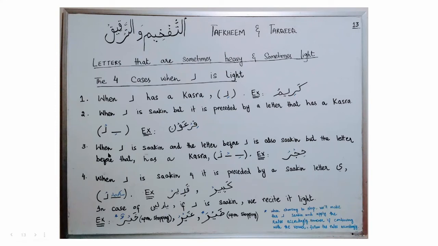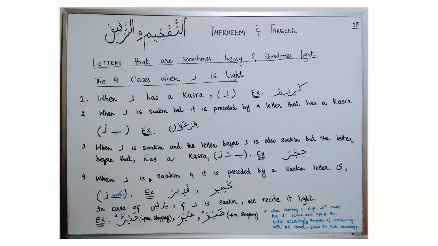Fir'aun. In the third case, if letter Ra is sakin and the letter before Ra is also sakin, but the preceding letter has a kasra. In this situation, you can see letter Ra is sakin, letter Jim is also sakin, but letter Ha has a kasra. So you will recite this letter Ra with tarqiq. You will say Hijr. You will not make this letter Ra with full mouth or tafkhim. You will make it thin, light with tarqiq. Hijr, instead of saying Hijr, you will say Hijr.